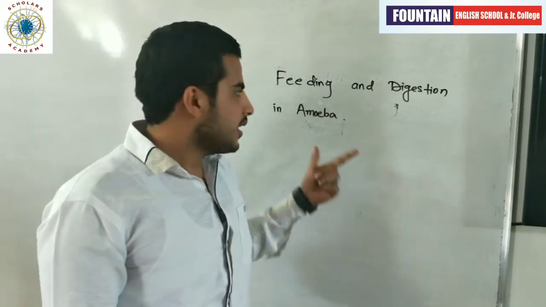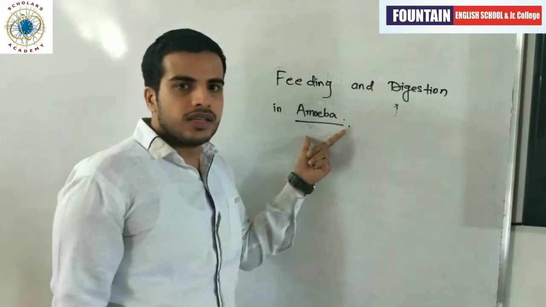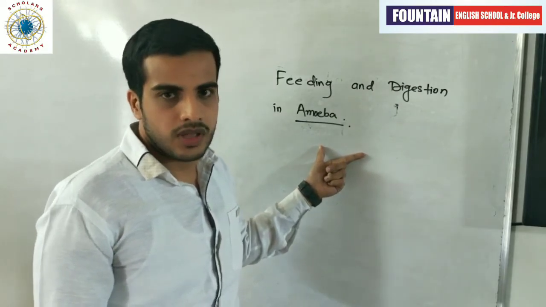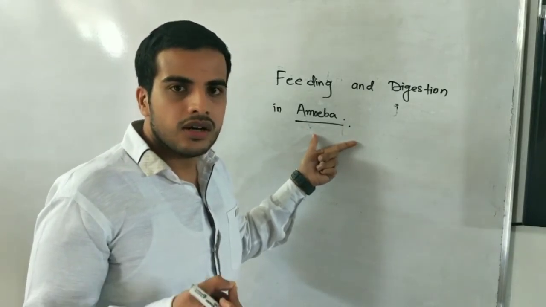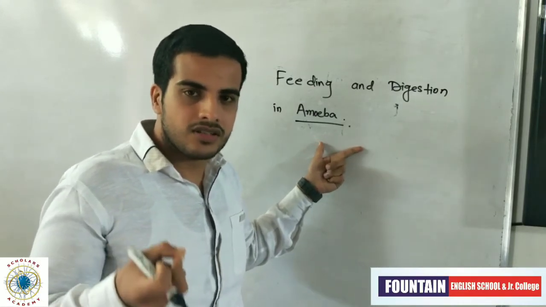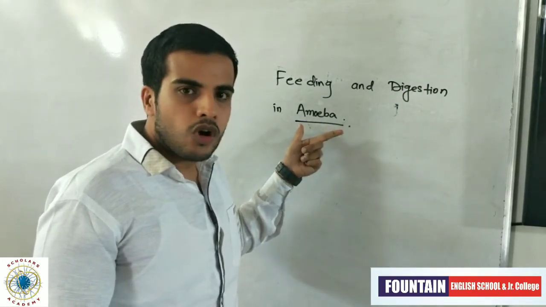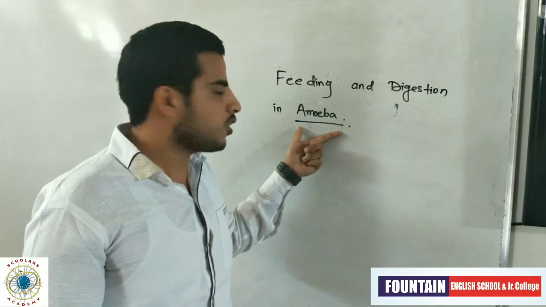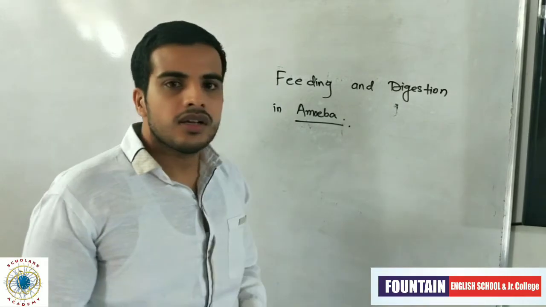Amoeba is a very microscopic animal. We cannot see amoeba without a microscope. If we want to observe amoeba, we need the instrument known as a microscope, which is used to see, detect and identify the nature and other aspects of small microorganisms. So amoeba is one of the microscopic animals.